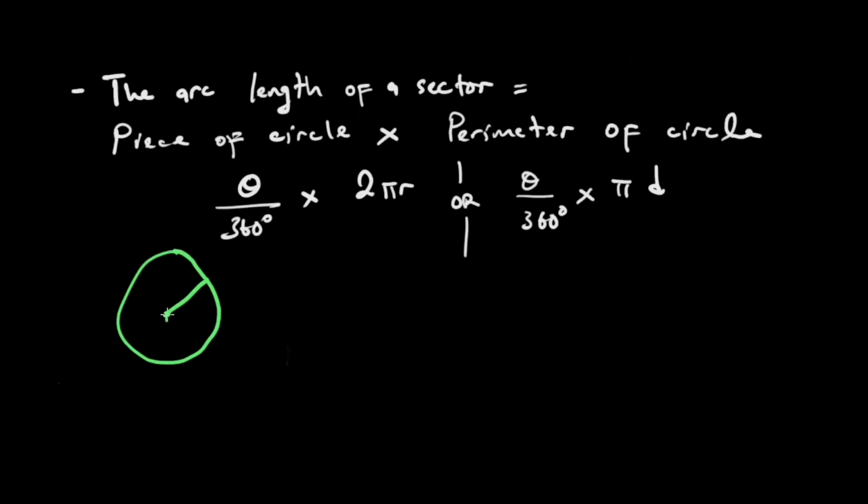then we have a sector, and it chatadefine isusu tichiti arc, the arc length tiringoda this length. Saka in essence tirikuda the perimeter of a circle, but hatisi kuda perimeter yecircle yese. Saka theta over 360, which is the piece of a circle, iri kushanda pakudefine the specific part or piece of the circle which we need. So this is in essence the definitions of the area of a sector and the arc length of a sector.